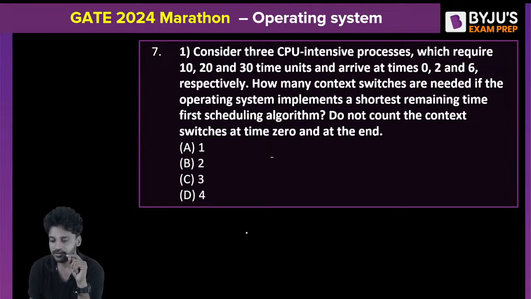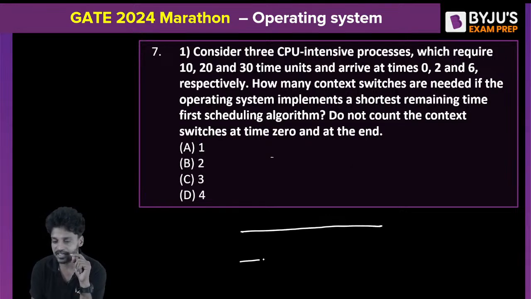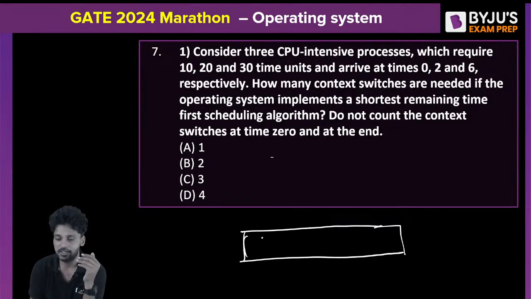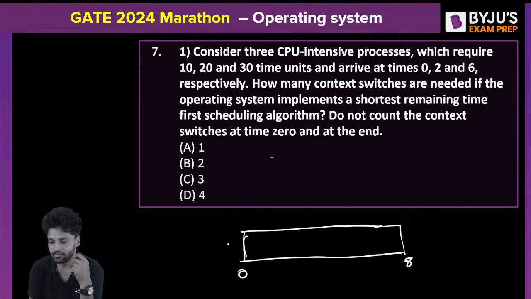Understand how this can be solved. This is the Gantt chart. In the Gantt chart, we need to plot the 0th clock pulse and the final clock pulse. Final clock pulse is 0 plus 2 is equal to 2, 2 plus 6 is equal to 8. In order to finish all the processes, I require 8 clock cycles. Are we clear? Now the thing is, CPU intensive processes arrive at times 0, 2, and 6 respectively.